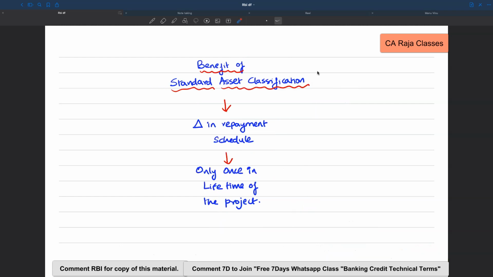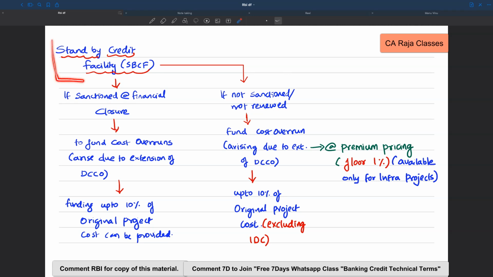And there is one more point. This benefit of standard asset classification, which is going to arise on account of change in the repayment schedule, can be availed only once in the lifetime of the project. Next, there is something known as SBCF that is also discussed. That is standby line of credit facility.